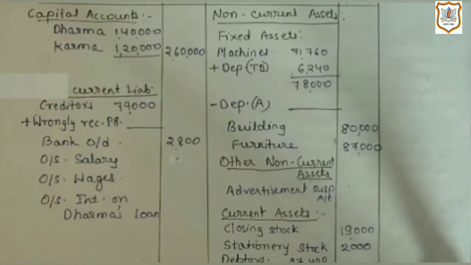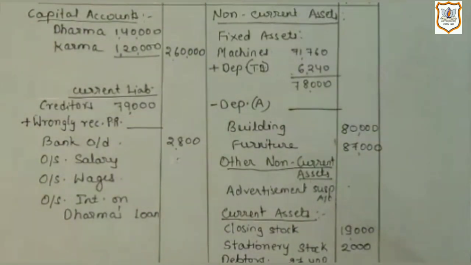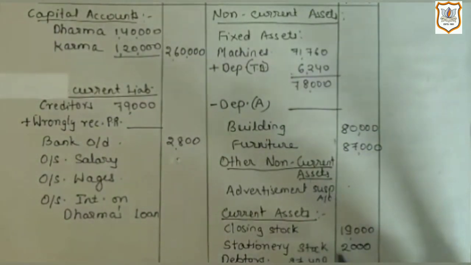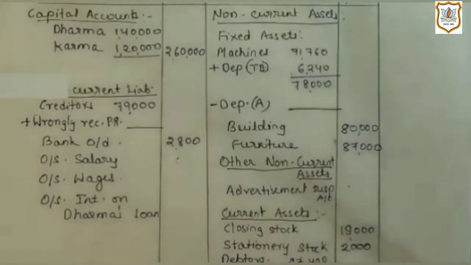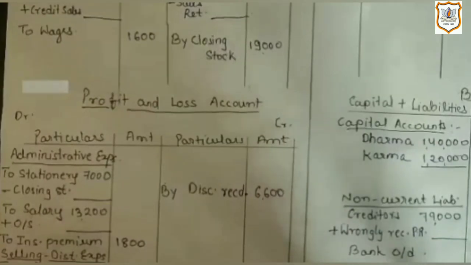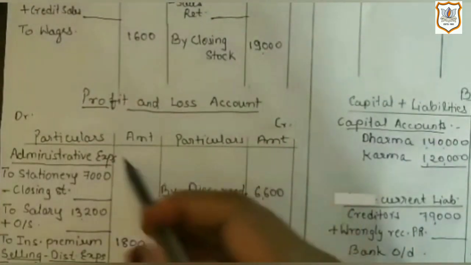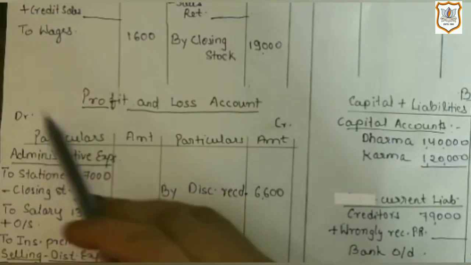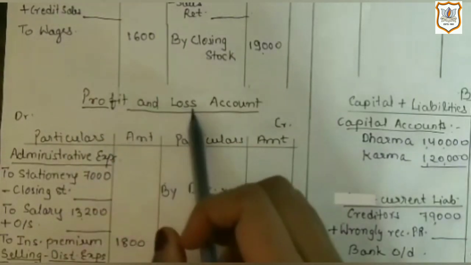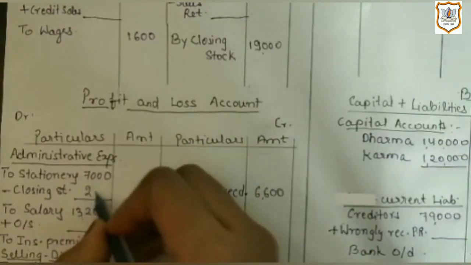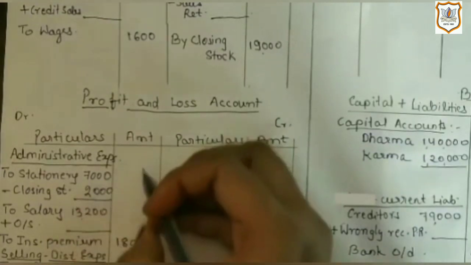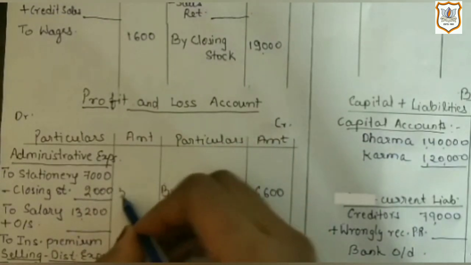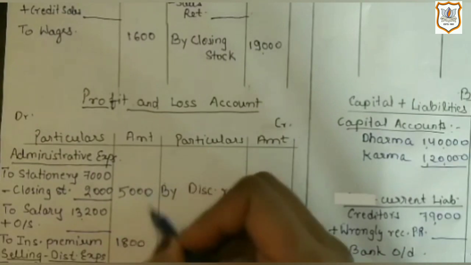That means the firm has it on hand at the end of a reporting period. So that's why we will write it here, closing stock of stationery 2,000, first effect. And the second effect of it would be deduction from stationery expense, which I have written on the debit side of profit and loss account. So minus 2,000, we will get 5,000 in the outer column.